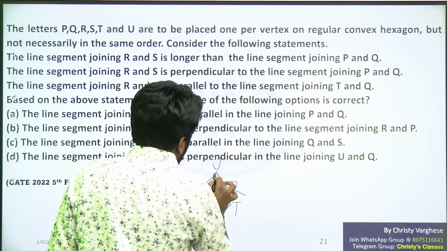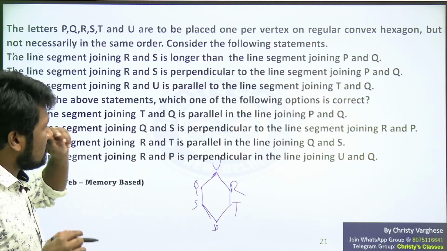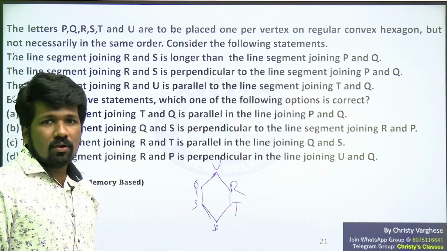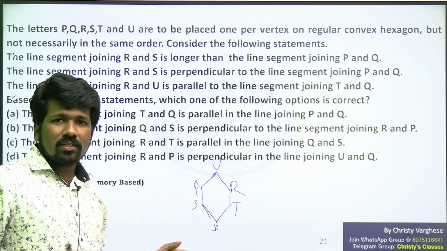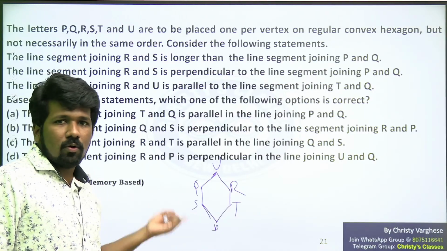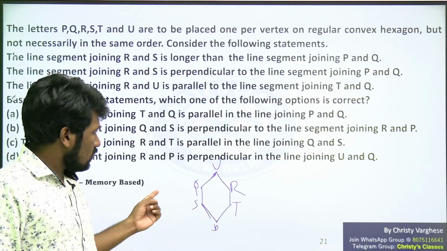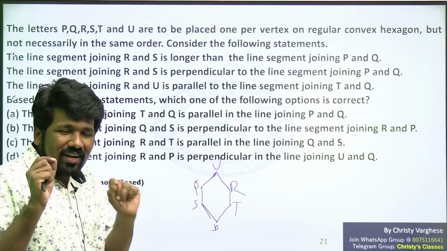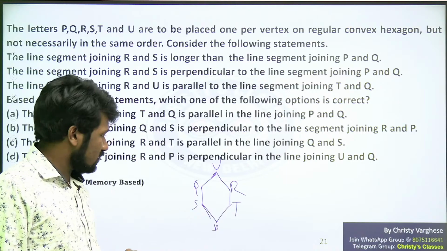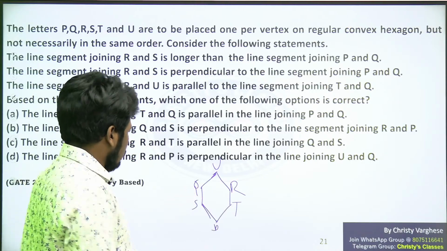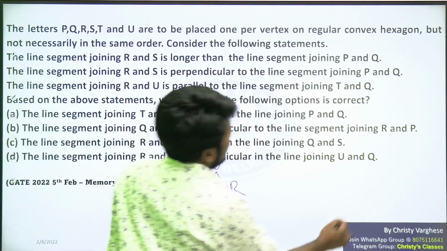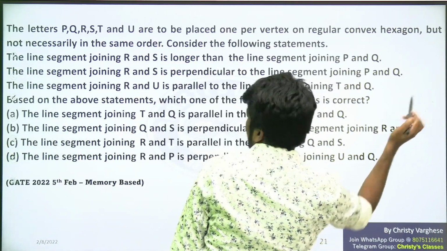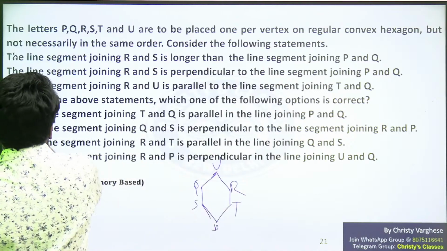When you draw freehand, the main problem is that this should be a regular convex polygon, a regular convex hexagon. Regular polygon means all the sides should be equal and all the angles should be equal. That way, if you draw it, you will get a little more clarity. So if this is a regular polygon we are representing, this is the arrangement you need. It may take some time to reach that. I will explain one by one.